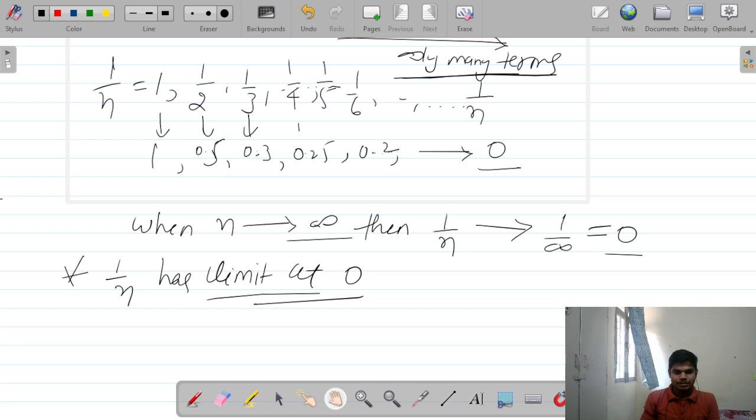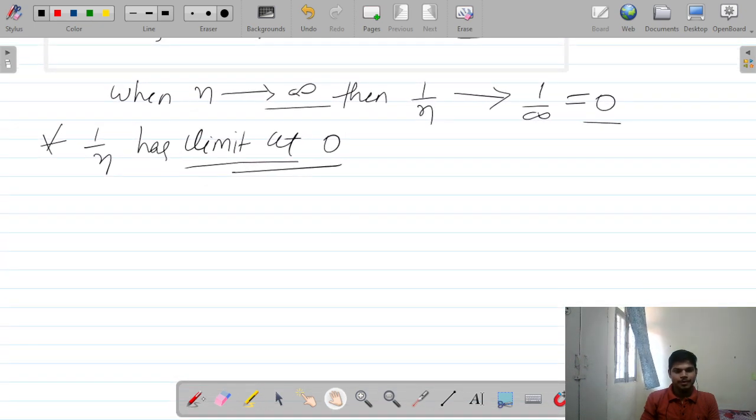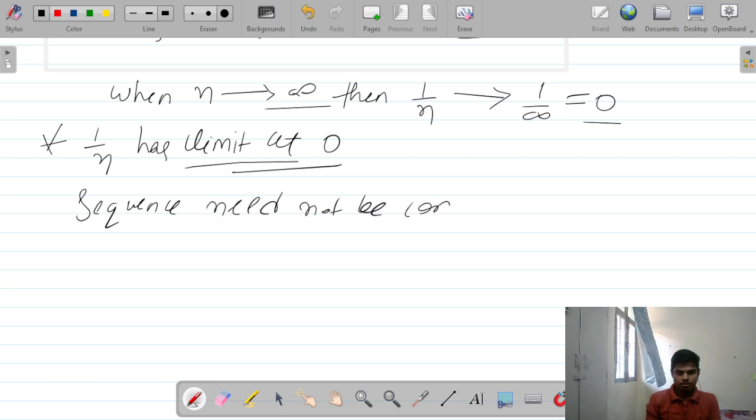A sequence need not always have a limit. A sequence need not be convergent. Convergent means the sequence tends towards a finite real number.